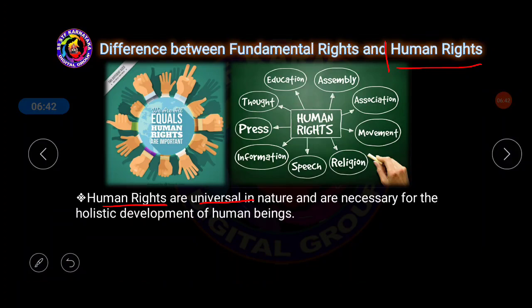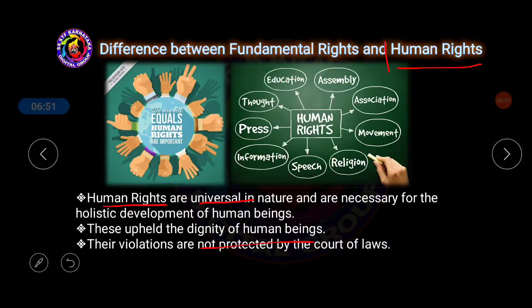Next one, human rights uphold the dignity of all human beings. Next one, their violations are not protected by the court of law. Remember, this is very important. In the case of violation of the fundamental rights, if the fundamental rights of Indian citizens are violated, then you can directly knock on the door of the Supreme Court or High Court. But in the case of violation of human rights, there is no legal protection. We cannot move to the court or High Court anywhere. So these are universally applicable but not legally implemented. This is the difference that we can identify.